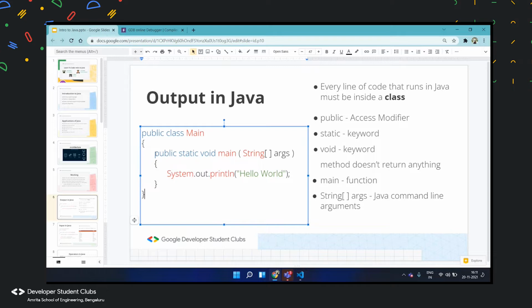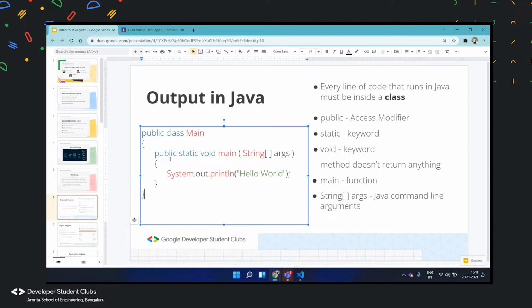Now, these are things that Java uses so that it makes it easy for us to execute the code. Public is an access modifier. It specifies from where and who can access this method. Making this public makes it globally available.